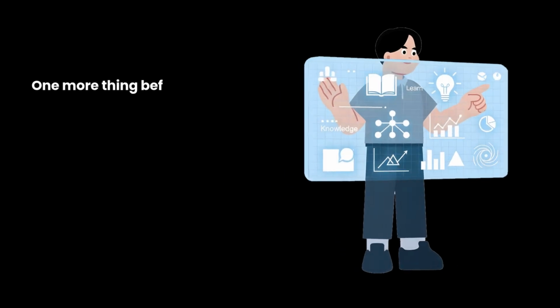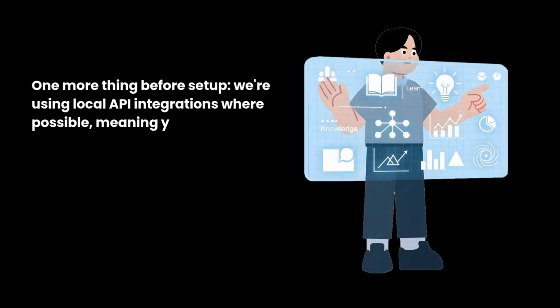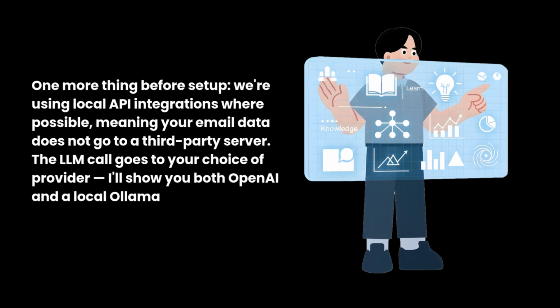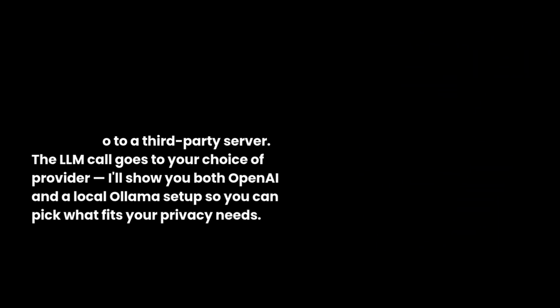One more thing before setup. We're using local API integrations where possible, meaning your email data does not go to a third-party server. The LLM call goes to your choice of provider. I'll show you both OpenAI and a local Ollama setup, so you can pick what fits your privacy needs.